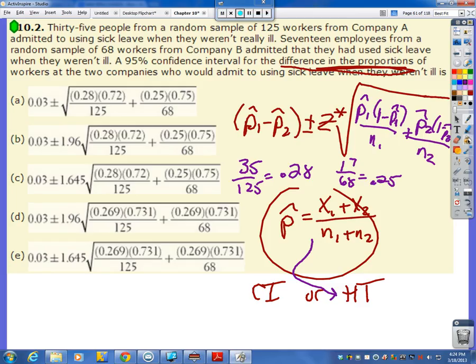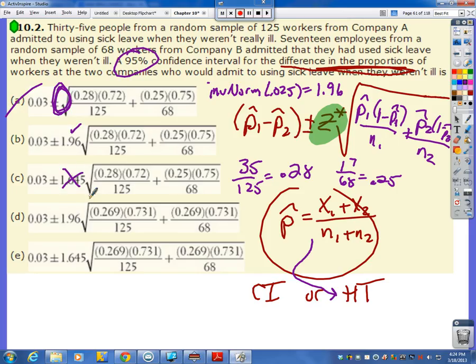So now let's look at z's. We know we're going to have to use a z-score, which uses inverse norm. Inverse norm, using a 95% confidence interval, means we have 0.025 in the tail. There's no degrees of freedom with normal distribution. That's only t. And if you put that in your calculator, you should get 1.96. So in A, there's no z-score there. It's not it. This uses 1.96.